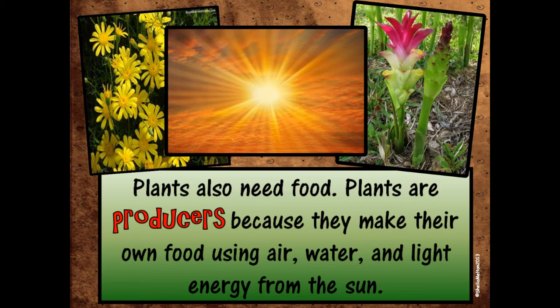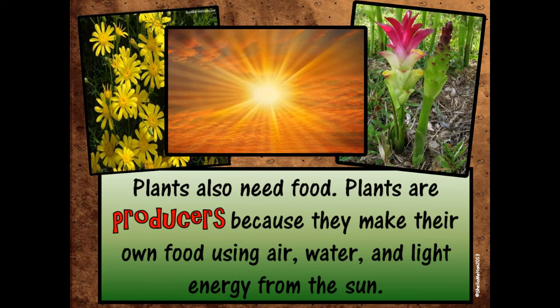So you know that plants can make their own food by using sunlight and photosynthesis, the scientific process when plants make their own food, their own sugar. So plants that do that are called producers because they make their own food.